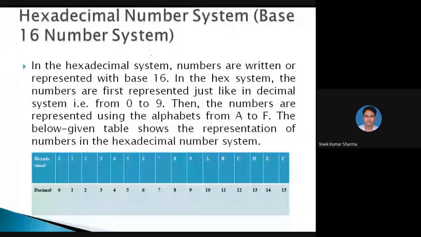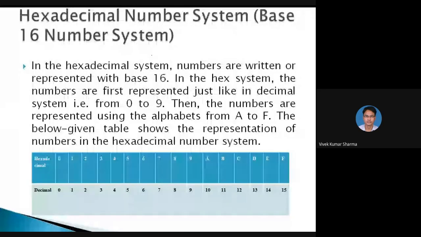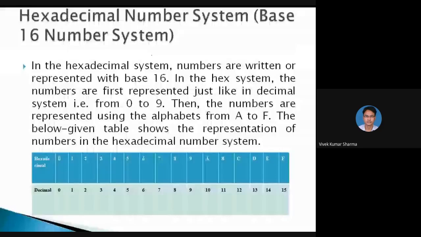In the hexadecimal number system, we use base 16, so there are 16 symbols. We use 0 to 9, and from 10 onward, as you can see in this chart, 10 is replaced by A, 11 by B, 12 by C, 13 by D, 14 by E and 15 by F. So this is the hexadecimal number system.